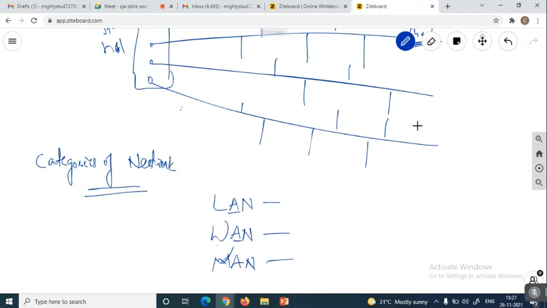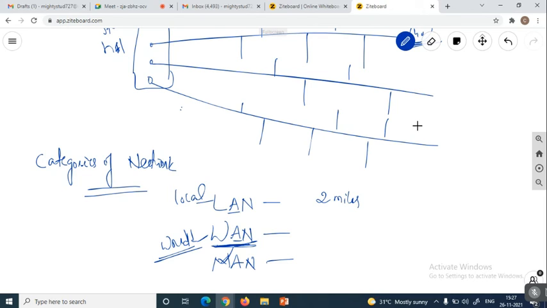If you are using it locally, usually it is within 2 miles. The local area network can be used only within 2 miles. The name itself is defining that. A wide area network, as it is wide, we can say it is a world area network also. Why? Because there is no restriction for this wide area network. We can go for any number of kilometers. Throughout the country or throughout the state, we can use the network. Such a type of networking mechanism is called a wide area network.